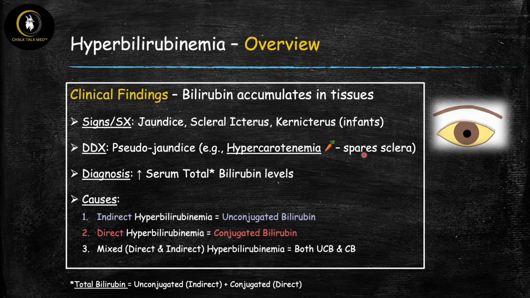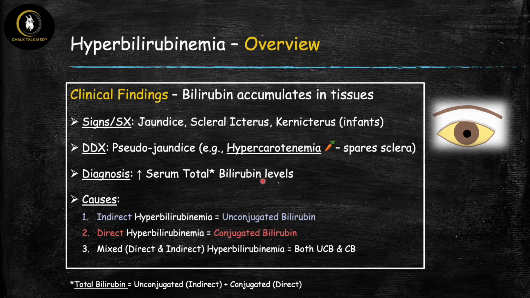So if you have a patient who comes in with yellowing of the skin, and you're wondering, is this jaundice or not? But they tell you that the sclera is not involved, it could be a good tip-off to pay attention to this condition as the cause. But in reality, of course, if we're suspecting it, we're going to check labs to check the bilirubin level because, again, remember, very important takeaway, true jaundice means high levels of serum total bilirubin. That's the literal diagnosis, the definition of jaundice.